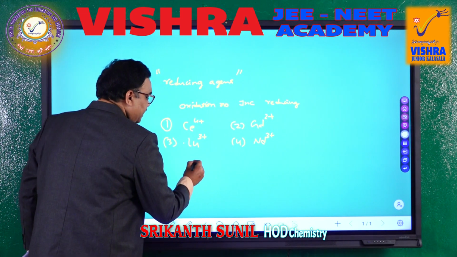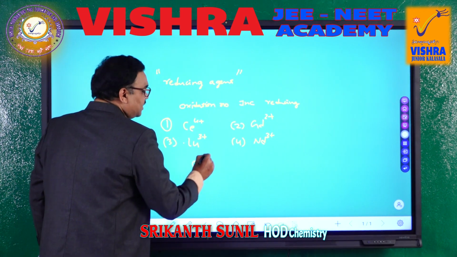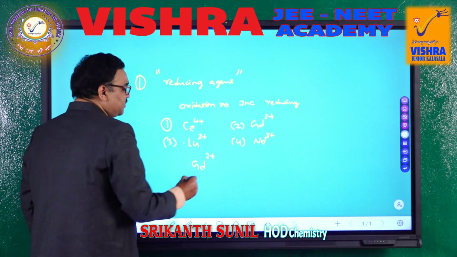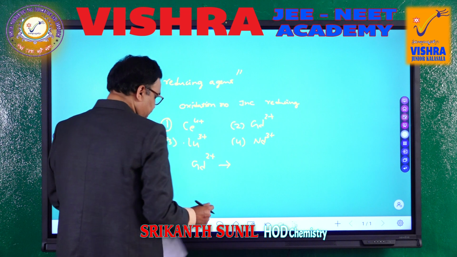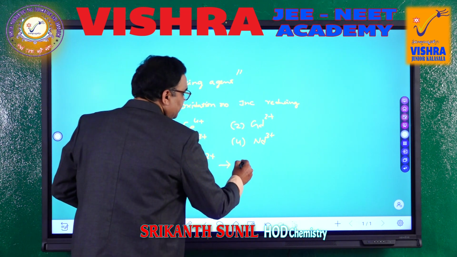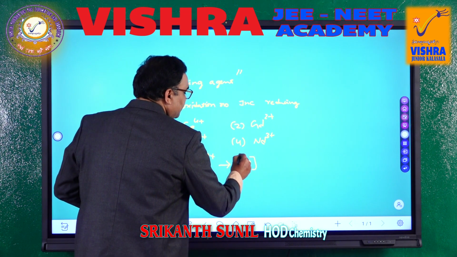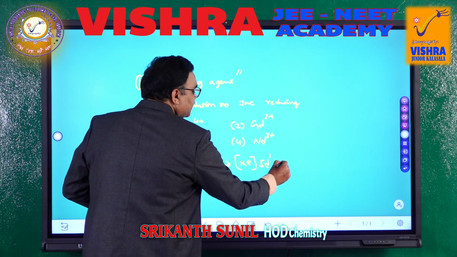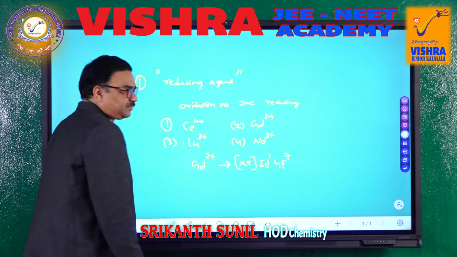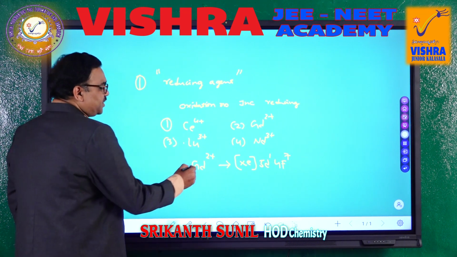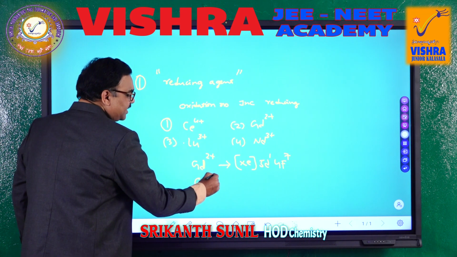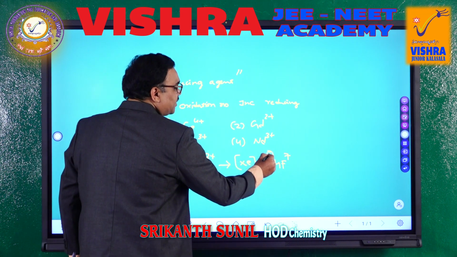If you take gadolinium, gadolinium is the center atom of the lanthanides. This will have the configuration xenon 5d1 4f7. So, this one is Gd2 plus and this can increase to Gd3 plus easily by removing this electron.